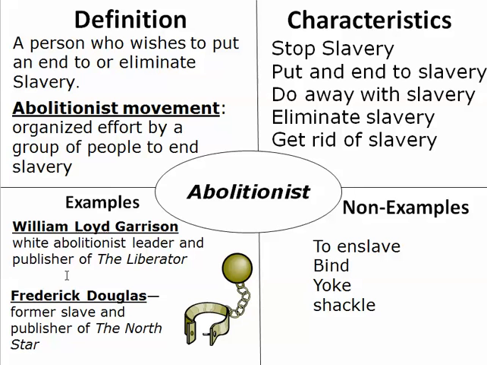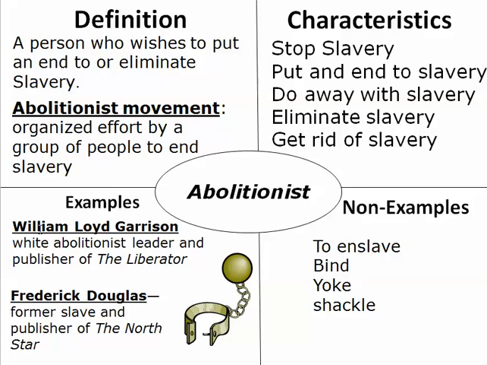William Lloyd Garrison was a white abolitionist leader and a publisher of an abolitionist newspaper that was centered on ending slavery. It's called The Liberator. And Frederick Douglass was a former slave who escaped out of slavery, and he published the North Star. And non-examples were to enslave, to yoke, to bind, to keep slavery going. So this is a movement to end slavery altogether.